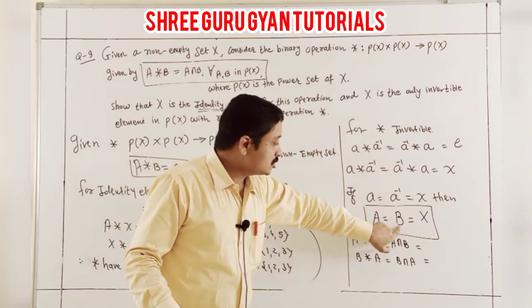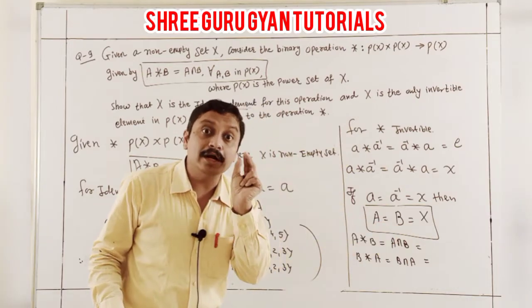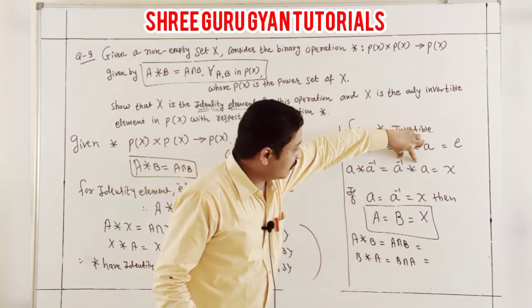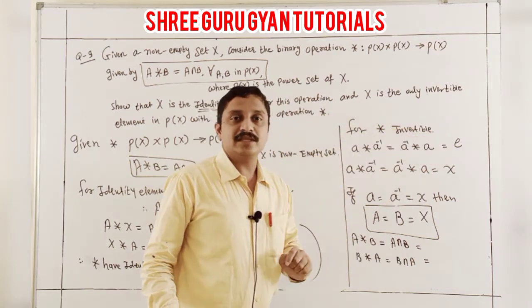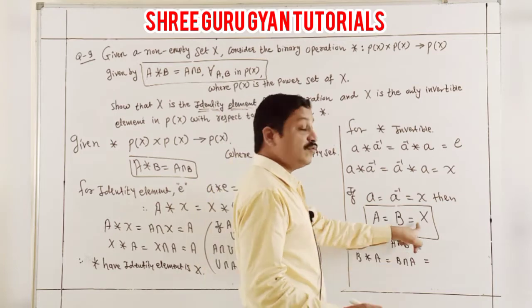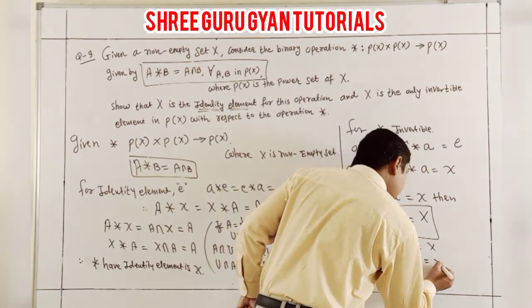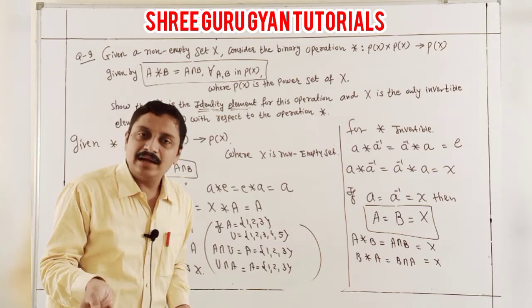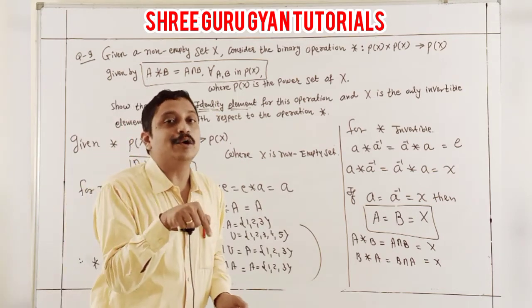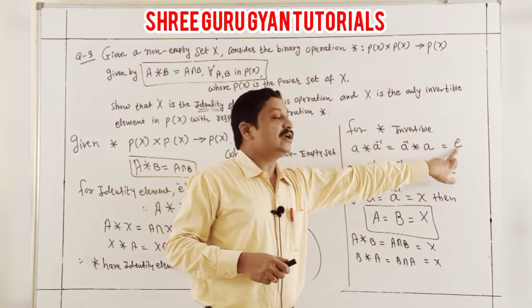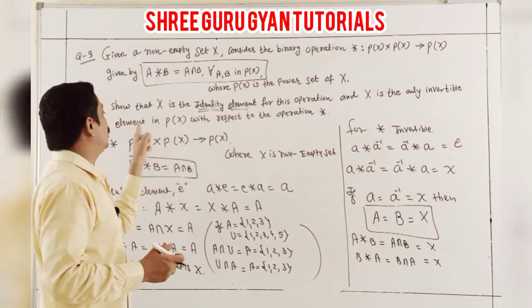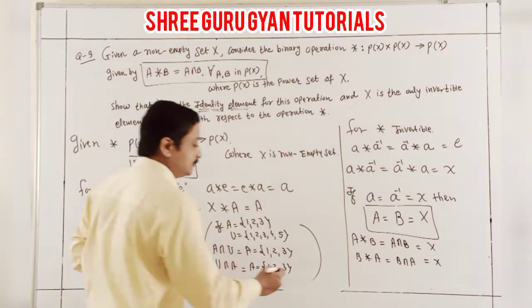Whenever you apply invertible binary, you get X. So here A and B, if you equal, then you can say here X, because they both are the same. It is either A answer or B, but we write down X because already we have two identity. So lastly, I am proving X is only and only one invertible.